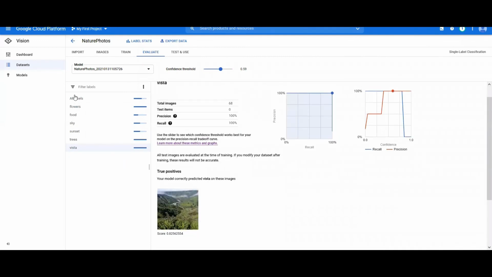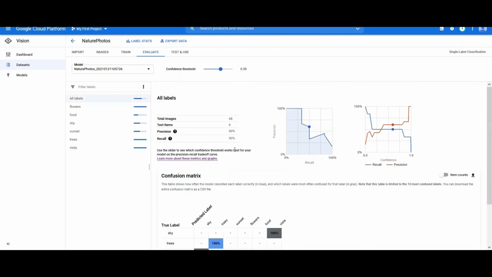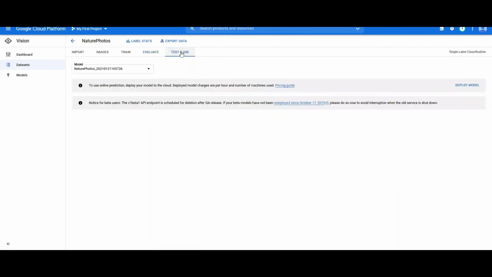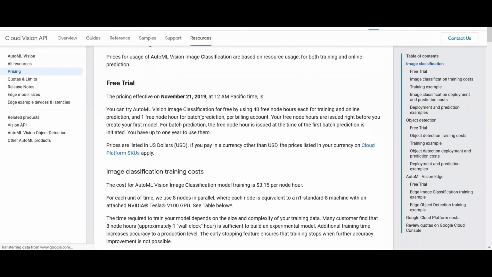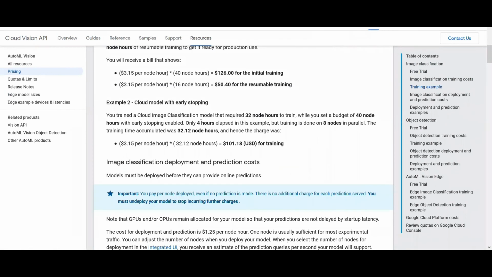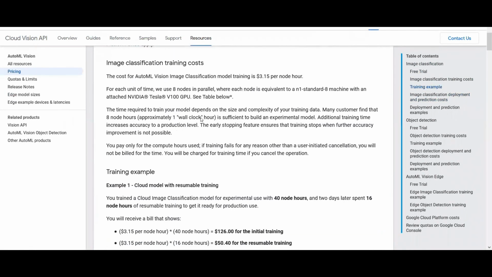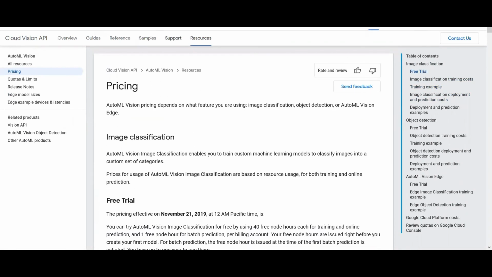Now once we have created a model, we have trained it, we have evaluated it, let's use it. The easiest way to try this out is to use the predict button. This is very similar to using the Vision API, in that we had an endpoint and you can simply upload an image, and then there's a REST API or a Python API, and then we can look at the predictions. Of course, labels here we would expect to have something to do with the labeled data that we presented. So let's try it out.